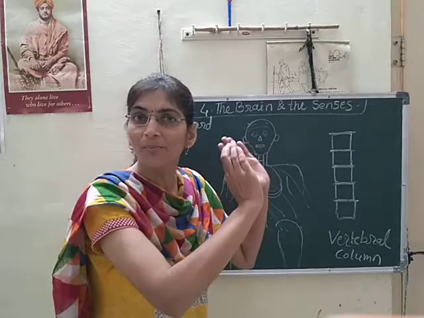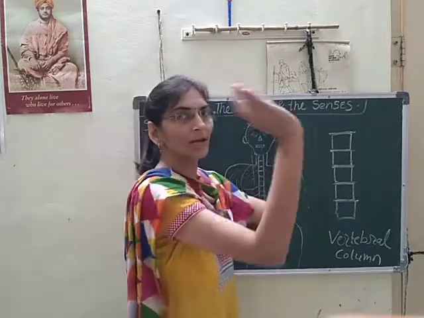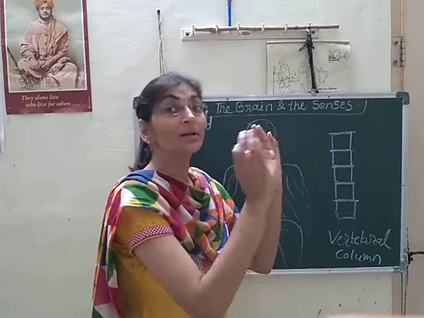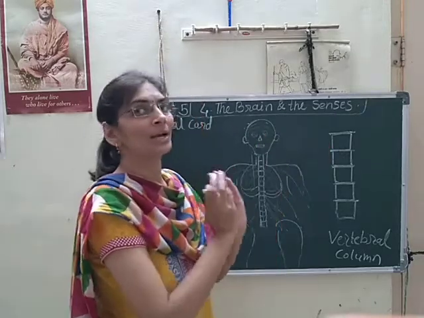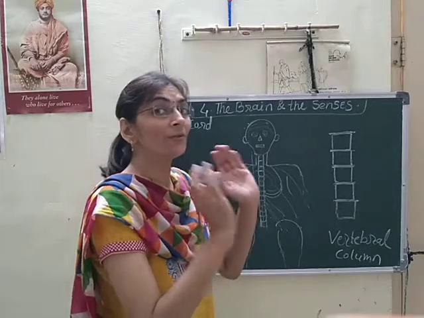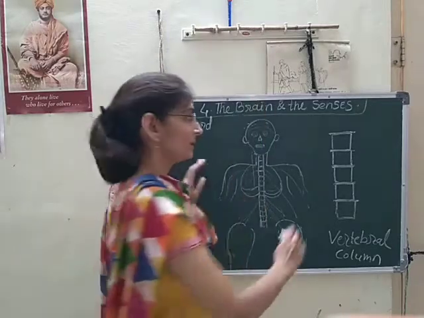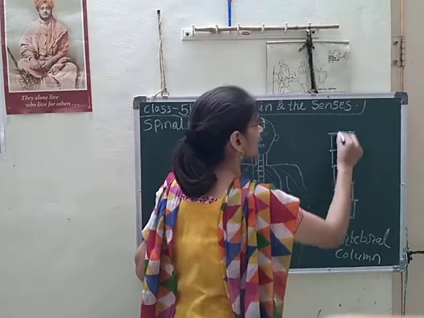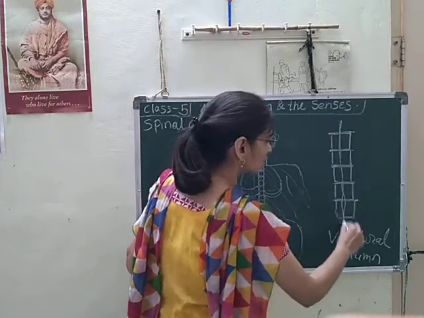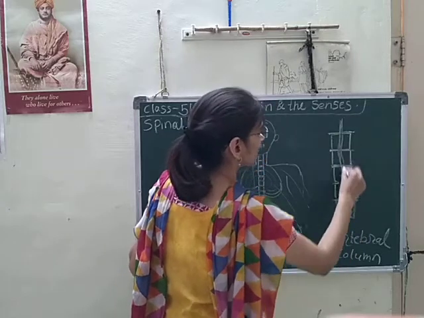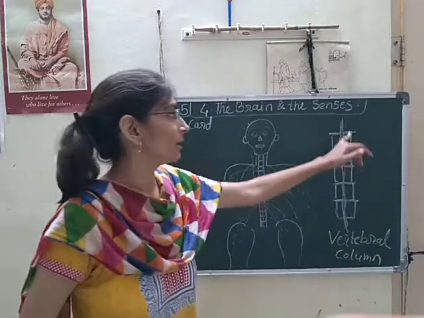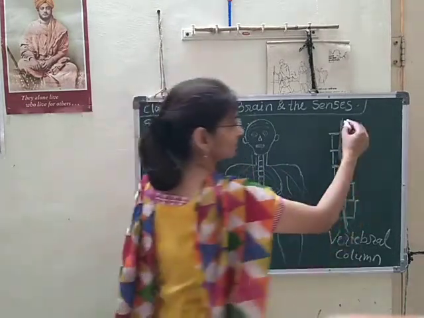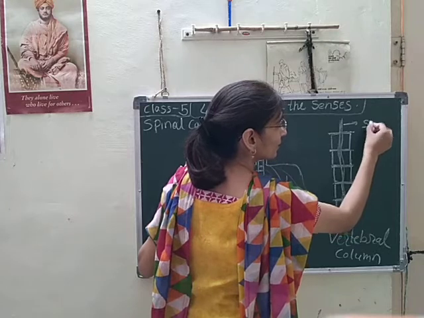Spine means only the bones, which are present as the outermost protective shield for the spinal cord. And the thread-like structure, the bunch of threads, that is the spinal cord.